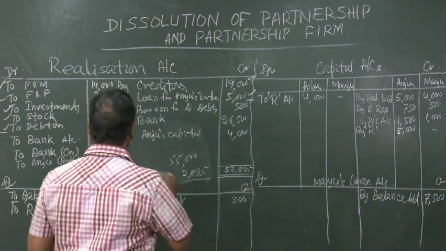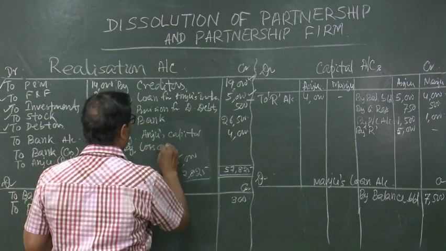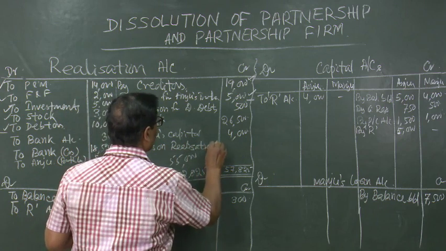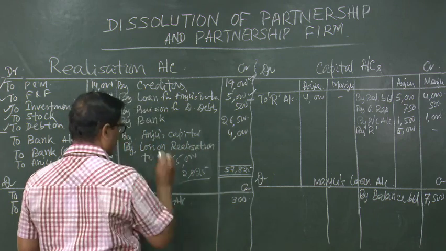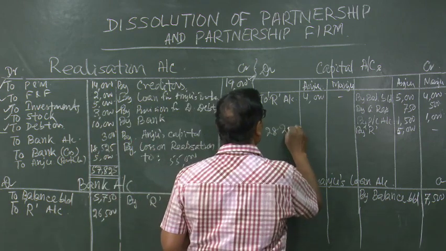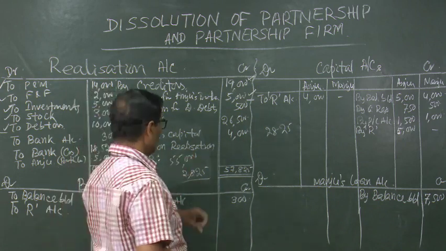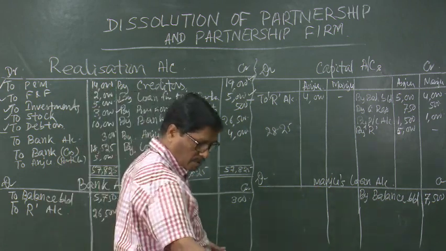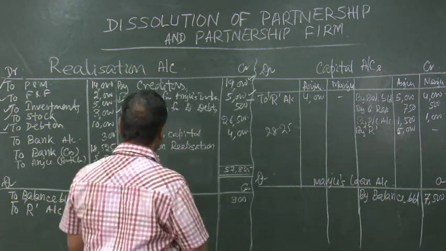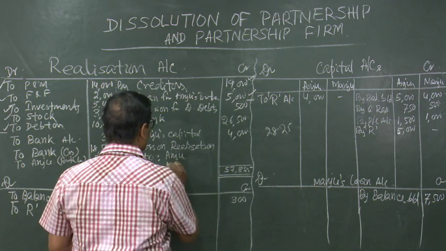So, we can write by loss on realization to, 2,825 will distribute in the profit sharing ratio of 3:2 between Anju and Manju. So, here we can write to Anju and Manju.